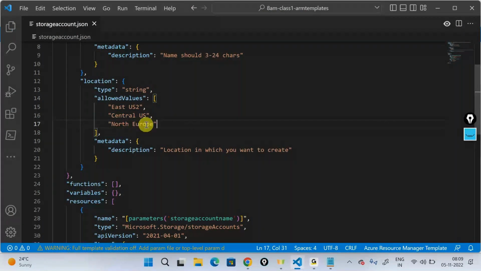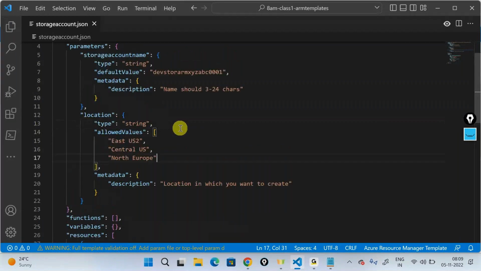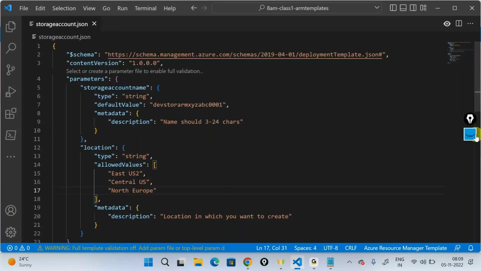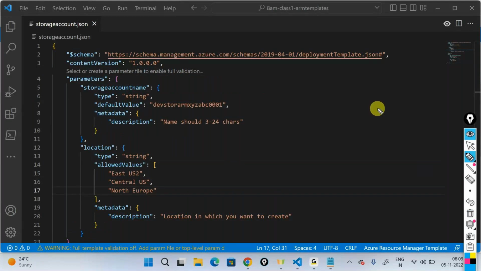What it now means is that if you, as a user, try to deploy your template, by default you're going to get this particular name, and you are not allowed to create your storage account in any region apart from the list mentioned in the allowed values. Allowed values, again, is an array.